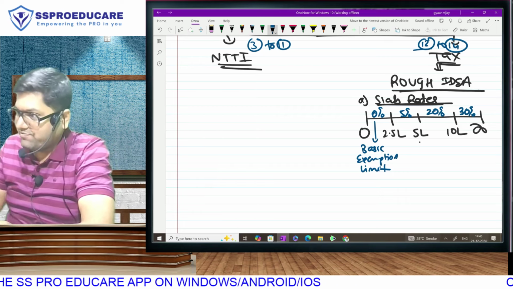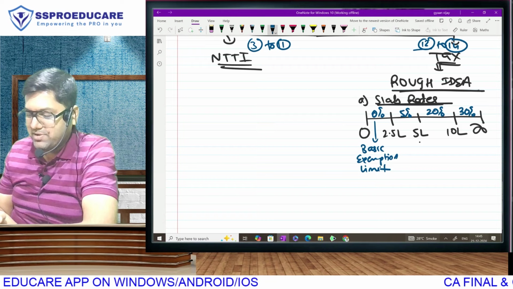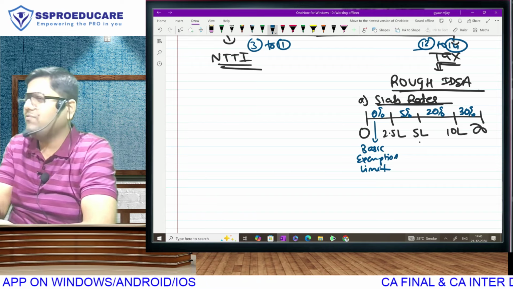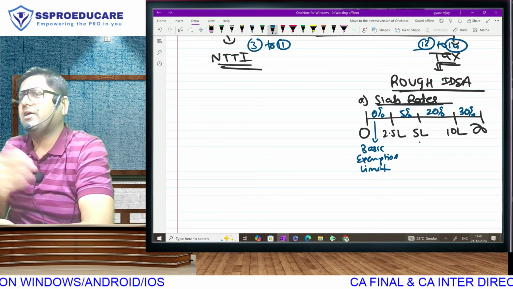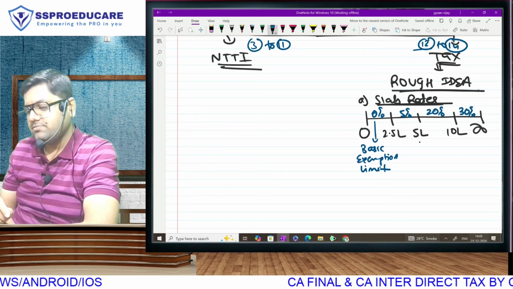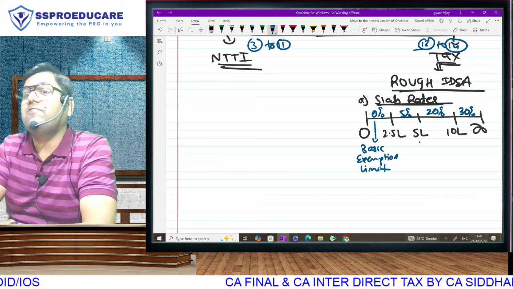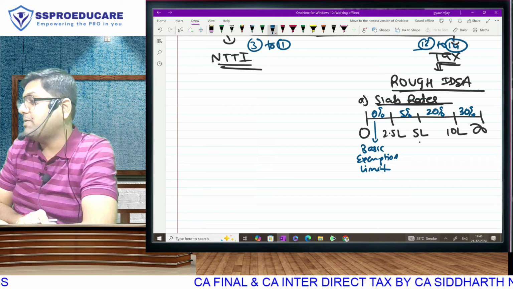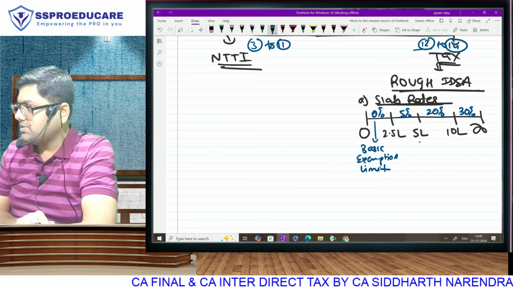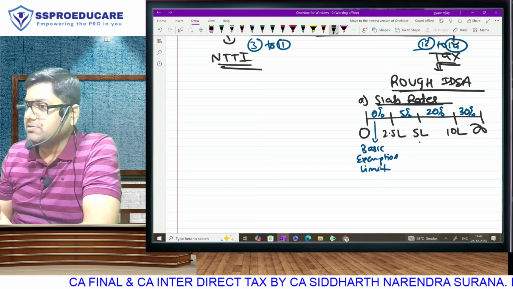And what is the objective? To exploit the slab rates. Therefore, you need to have little idea. I am not teaching you slab rates. Not at all. I am not giving you any example or anything. I gave you 12 lakh, then 0, 5, 20, and then on 2 lakh 30. But properly, all these examples will be done in chapter number 12. Right now, I just want you to have a rough idea. Already, you have idea about why family businesses are diverting incomes to family members by paying salaries, so that we are able to exploit their slabs. Is that clear?